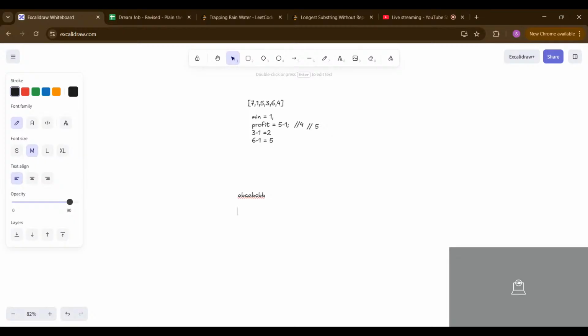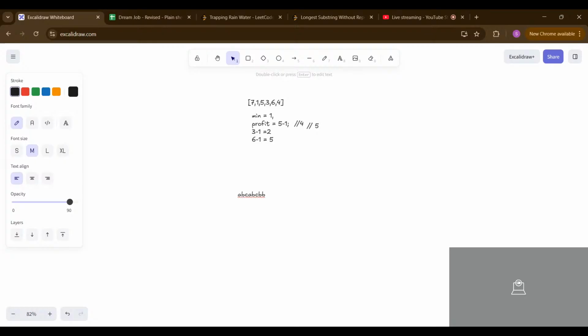We can use two for loops to find the brute force solution, but this is not optimum. It will take around big O of n squared time complexity. We have to solve this in an optimum way. So how are we going to do it? Let's see.